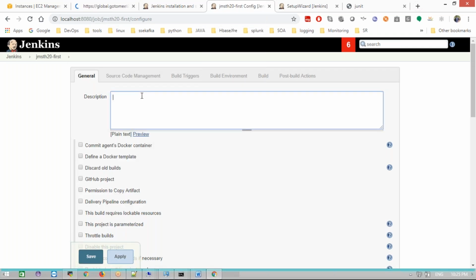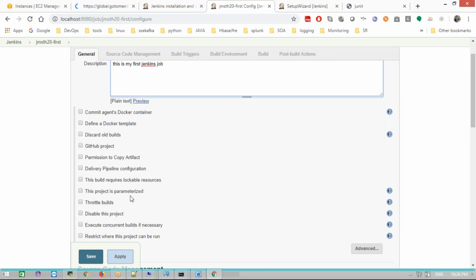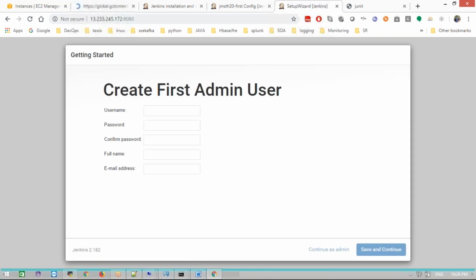If you want, you can write a description about your job. Okay, this is my first Jenkins job. We'll discuss some of the options here. You won't see this many options. Why? Based on the plugin installation, we get many options here. If I have this many options and you don't have this many, it depends on your setup.